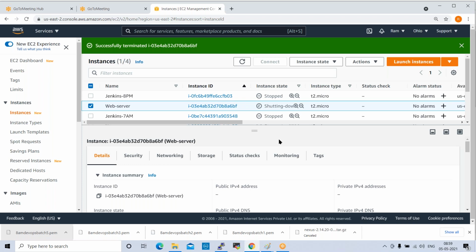If you have not created an AWS account, you can create it today itself. From tomorrow we will go a bit faster. Again we'll create one more Linux instance tomorrow and connect to it, and I'll show you how to convert that PEM file into a PPK file.